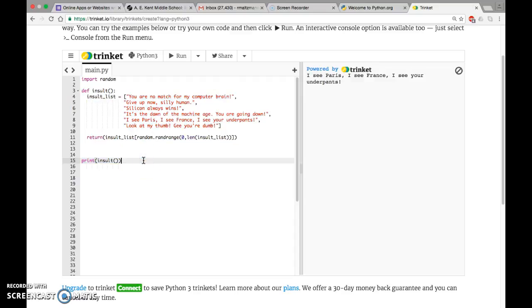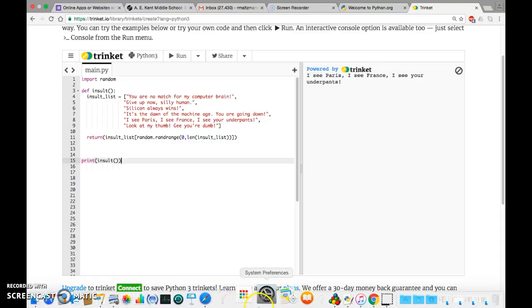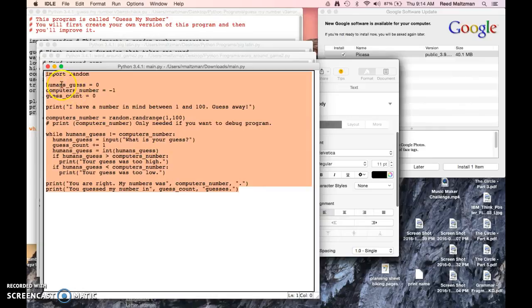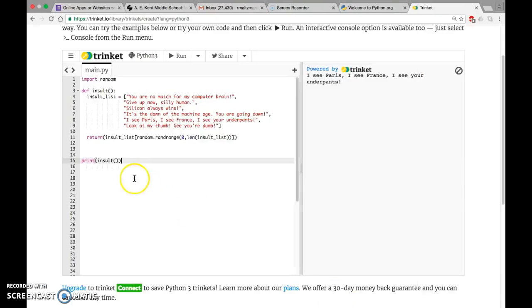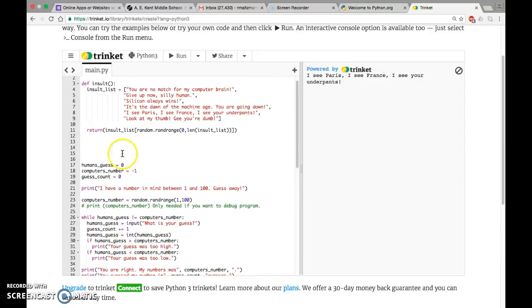So now imagine I actually get it from my email, but in fact I actually put it somewhere else. I put it on this screen right here. So this is the stuff that we had done before, right here. I'm just going to copy and paste. I'm going to go back to Trinket, and I'm going to paste my code in. Okay, so here's our code from before.